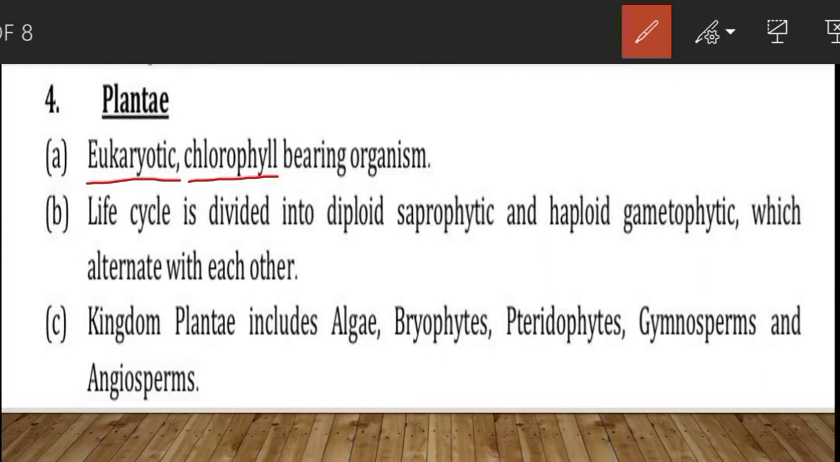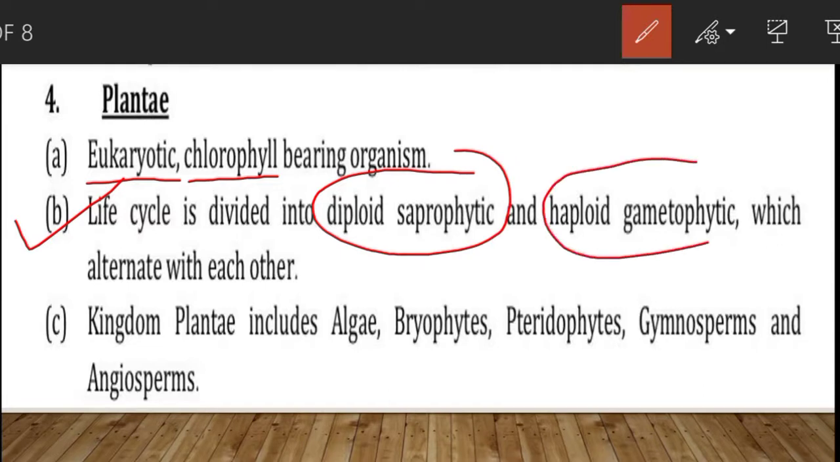Further, the kingdom includes different classes like algae, bryophytes, pteridophytes, gymnosperms, angiosperms, about which we will be learning in the next chapter. Life cycle is divided into diploid sporophytic and haploid gametophytic, which alternate with each other. Okay, diploid sporophytic stage is there and haploid gametophytic stage is also there, right?